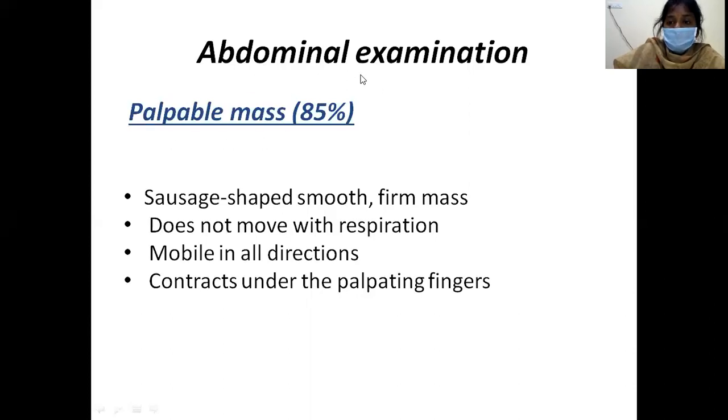This abdominal examination should be conducted when the child is sleeping, that is in between the episodes, not when the child is screaming. In between the episodes, you will be able to palpate a mass. This palpable mass you can see in 85% of the cases. The shape of the mass is sausage shaped with a smooth border, and it is firm in consistency.